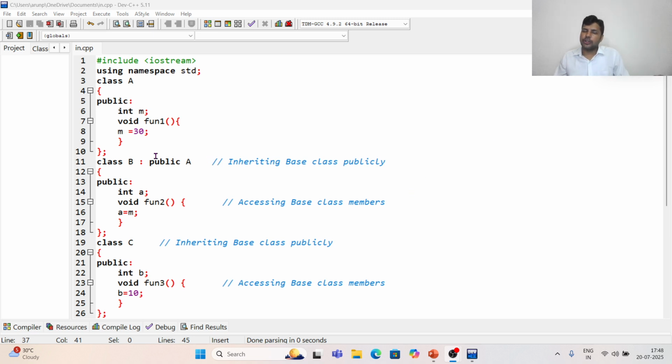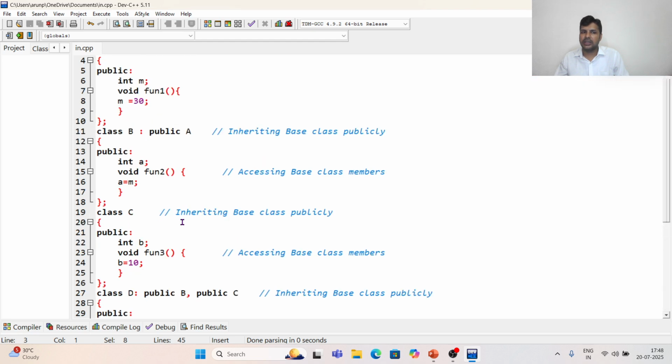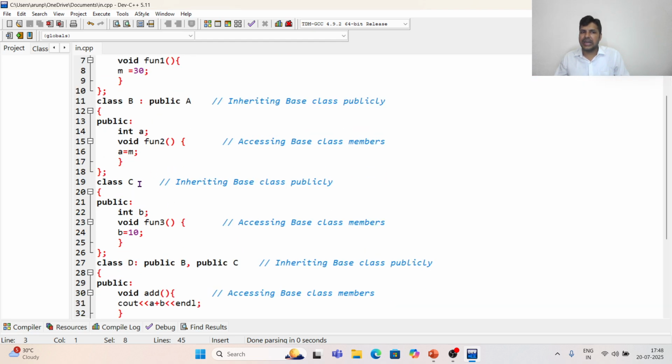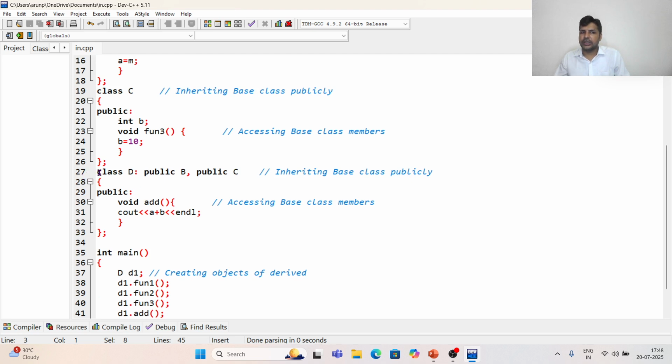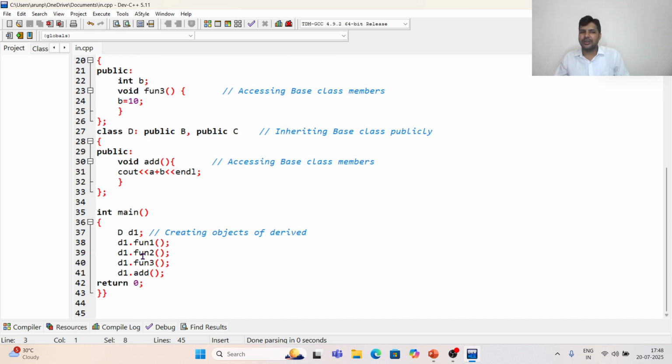We are back to Dev C++, and you can see here class A, M is equal to 30, class B, where M is inherited into A. Next I have created class C, and here you can see D, where B and C both are inherited. I have created a D function: D1 dot function 1, D1 dot function 2, D1 dot function 3, and D1 dot add.